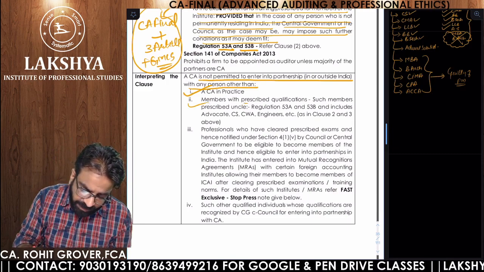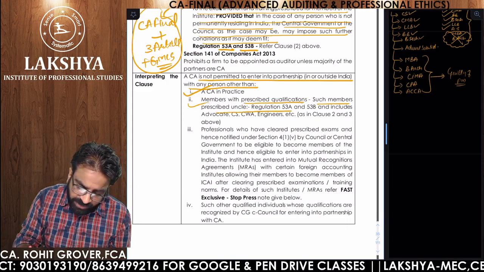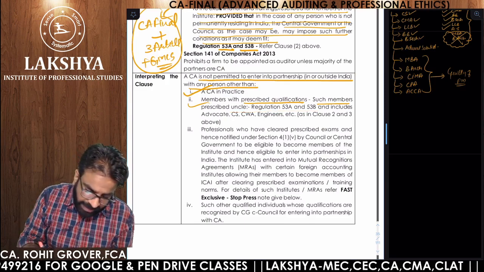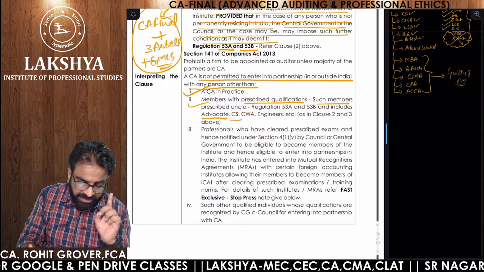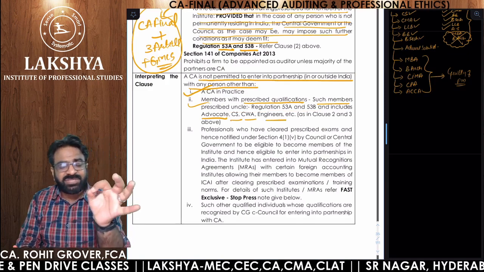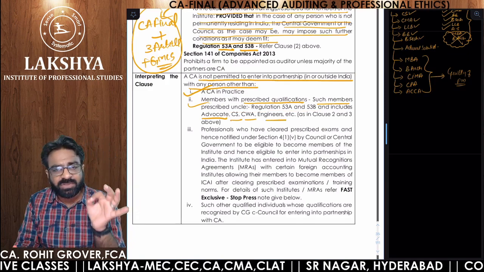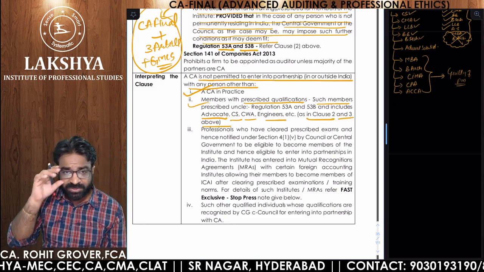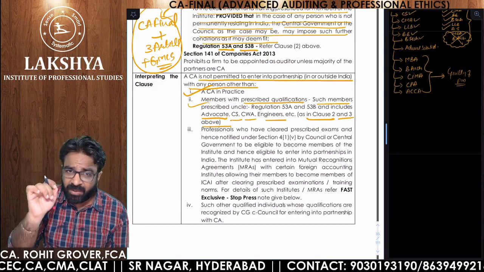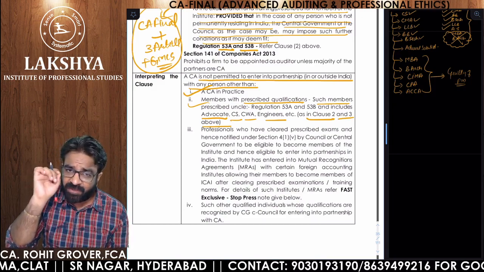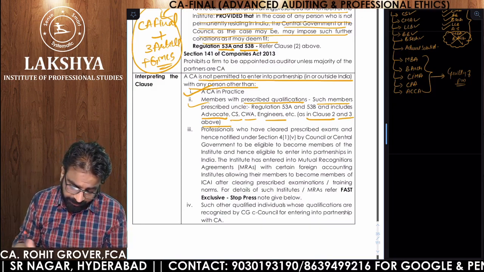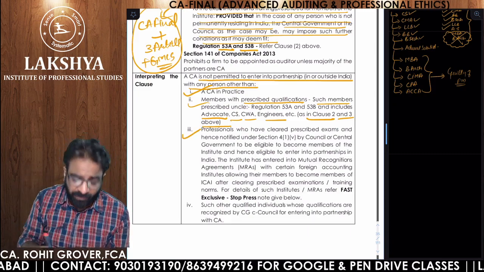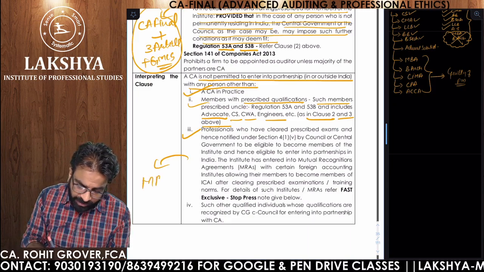Yes. Members with a prescribed qualification, such other members, regulation 53 and 53B includes advocate. Now look at that. Advocate, LLB, CS, CWA, engineers. Bachelor of Engineering and Bachelor of Technology, both are known as engineer, as in clause 2 and clause 3. But suppose if you are entering into partnership with an MBA or with the Bachelor of Architecture, then it is not allowed. Now see, and who are the other people with whom you can enter into partnership, with whom the council has entered into MRA?